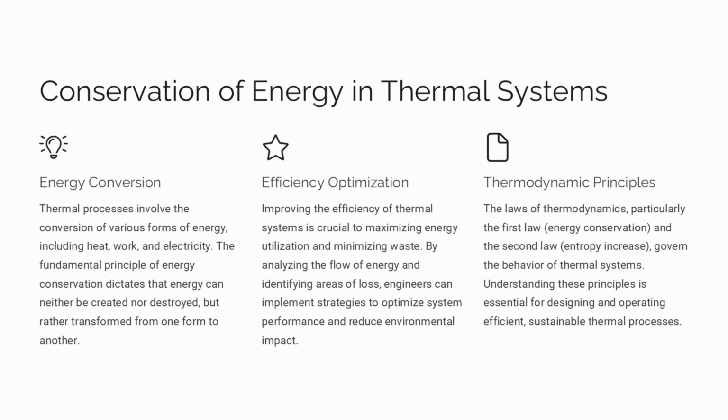The fundamental principle of energy conservation dictates that energy can neither be created nor destroyed, but rather transformed from one form to another. Improving the efficiency of thermal systems is crucial to maximizing energy utilization and minimizing waste. By analyzing the flow of energy and identifying areas of loss, engineers can implement strategies to optimize system performance and reduce environmental impact. The laws of thermodynamics, particularly the first law, energy conservation, and the second law, entropy increase, govern the behavior of thermal systems. Understanding these principles is essential for designing and operating efficient, sustainable thermal processes.